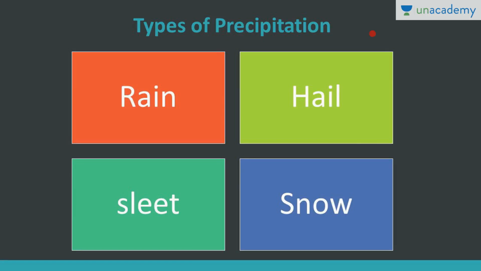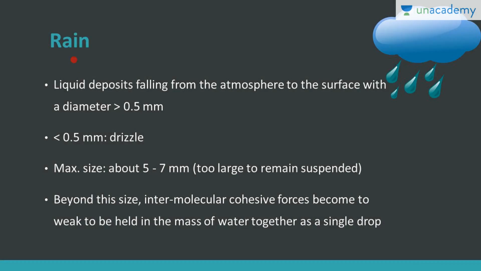Now, what are the types or forms of precipitation? It may be in the form of rainfall, hailstones, sleet, snow. Let's study them in detail. In case of rainfall, liquid deposits fall from the atmosphere to the surface with a diameter of greater than 0.5 mm. If it is less than 0.5 mm, it is drizzle. And the maximum size is between 5 to 7 mm, because beyond this size, the intermolecular cohesive forces become too weak to hold the mass of water together as a single drop. So below 0.5 mm, it is drizzle, and greater than 0.5 mm, it will be rainfall.